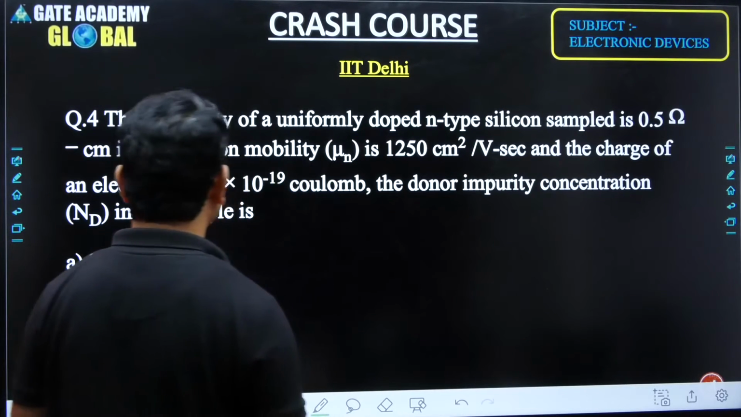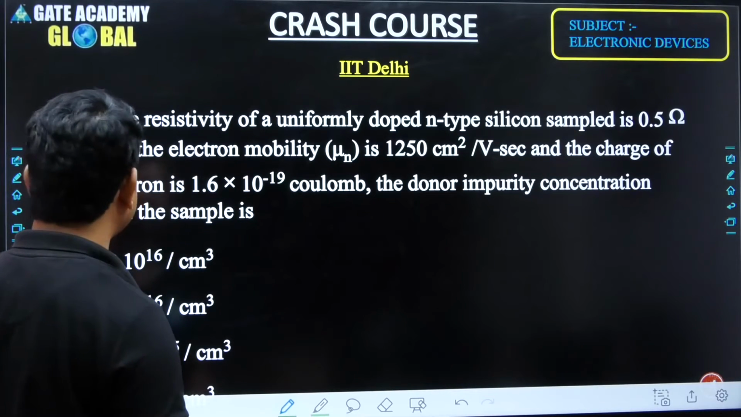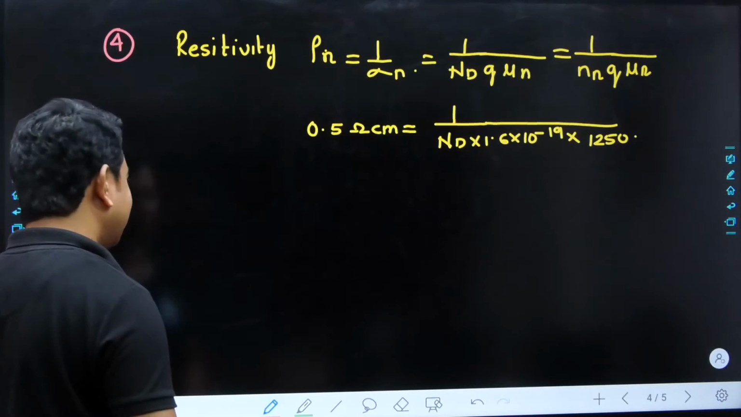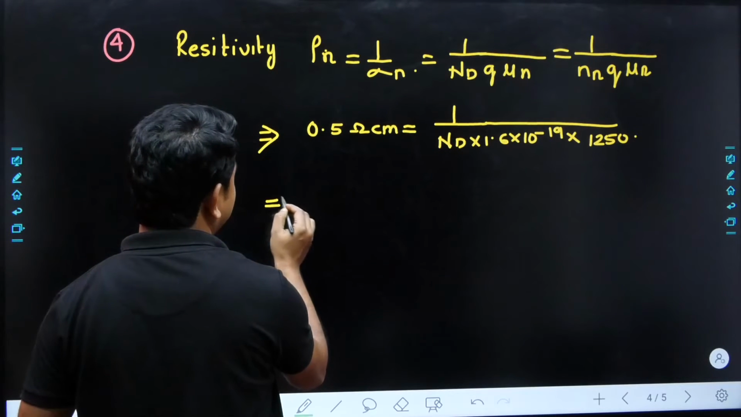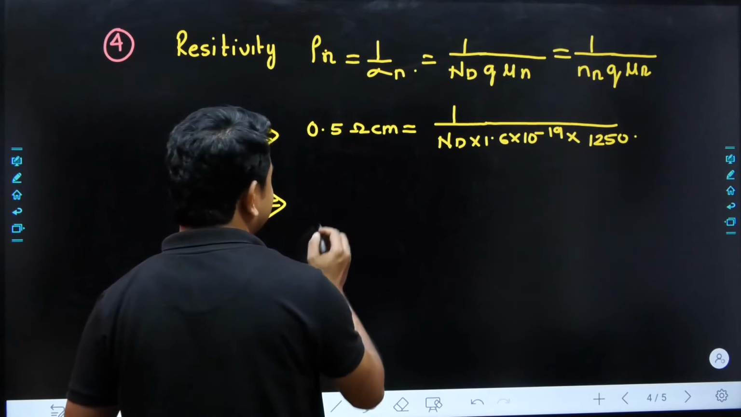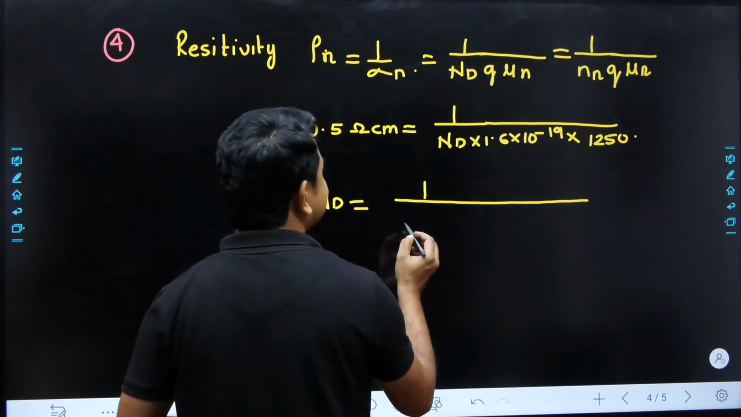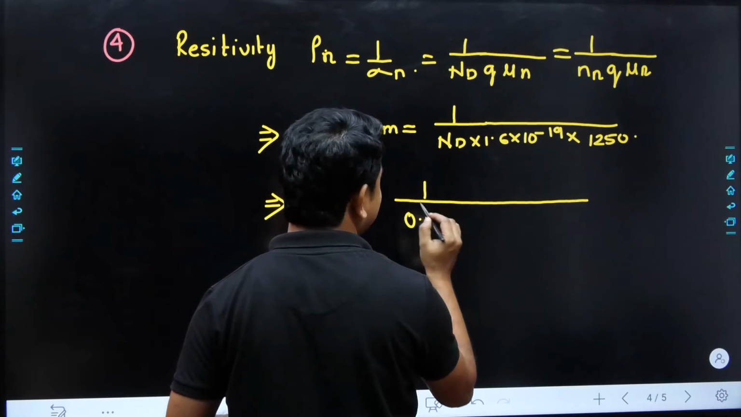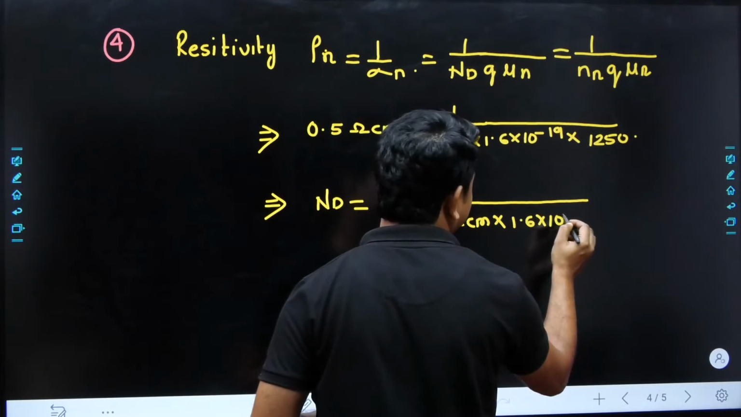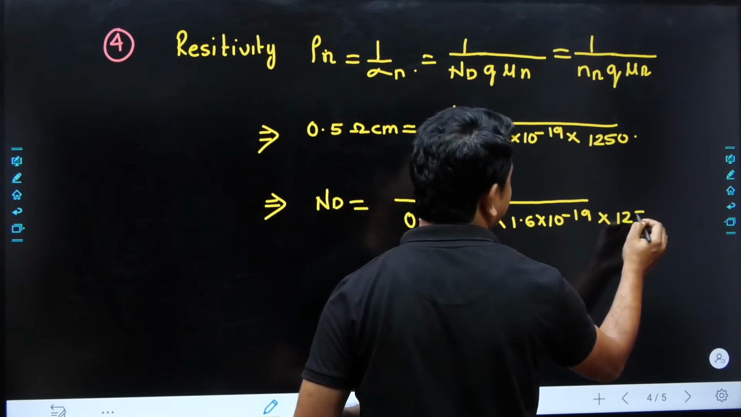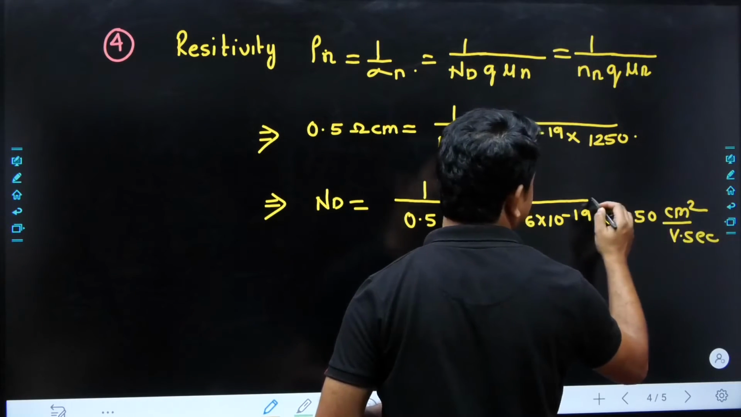Then it is given that the electronic charge is equal to 1.6 into 10 to the power minus 19 coulomb. The donor concentration ND in the sample is asked, and we have 4 options. There is only one unknown parameter here, and to get it we write ND is equal to 1 divided by 0.5, and the unit is the same, ohm centimeter, since it is given in ohm centimeter. Then 1.6 into 10 to the power of minus 19, then 1250, and the unit is centimeter square per volt second. So in this way we have to think.